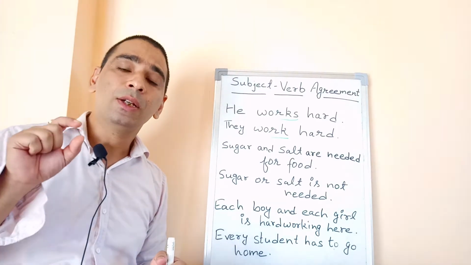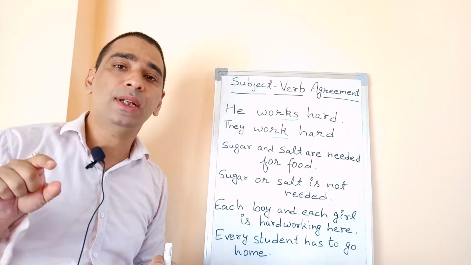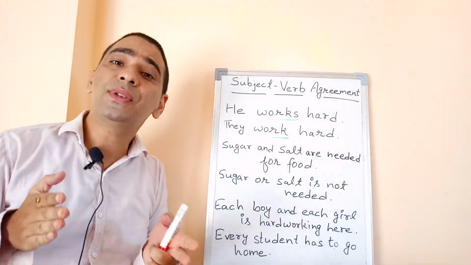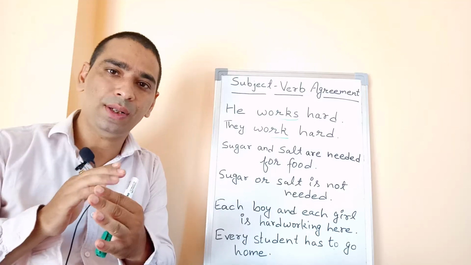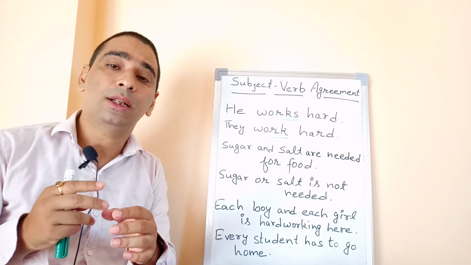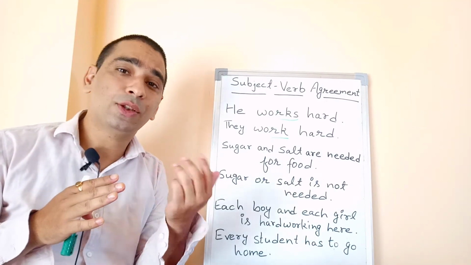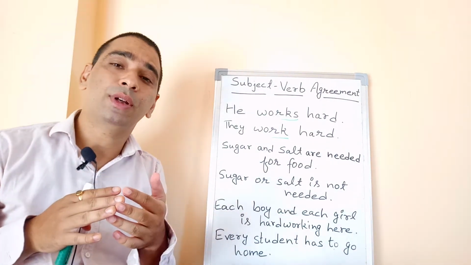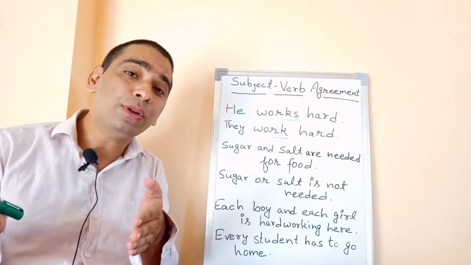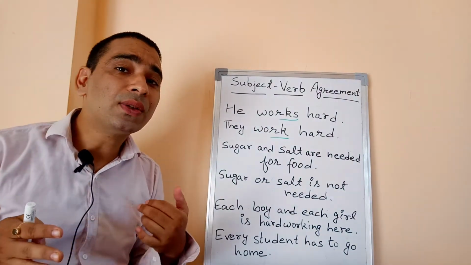But when we add s or es with a verb, it becomes singular. Verb and noun both are opposite, right? So to make a noun plural, we add s or es. To make a verb plural, we remove s or es, or you can say we add s or es with a verb when we want to make it singular in form.